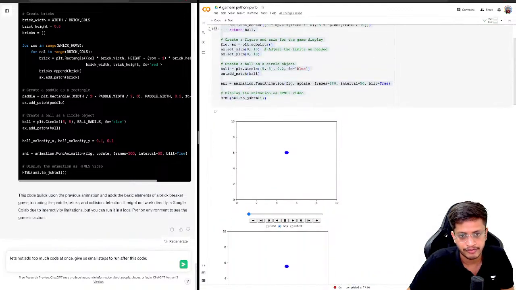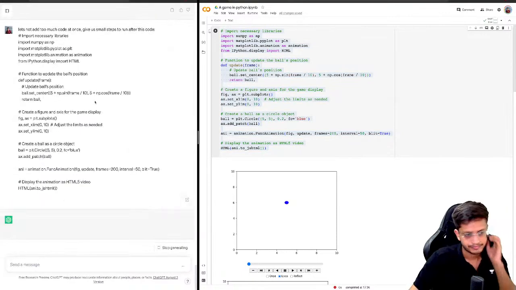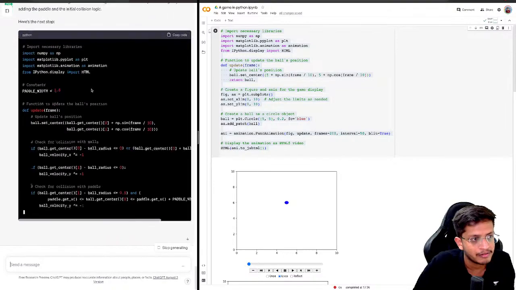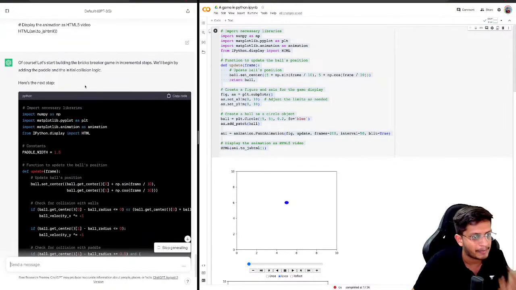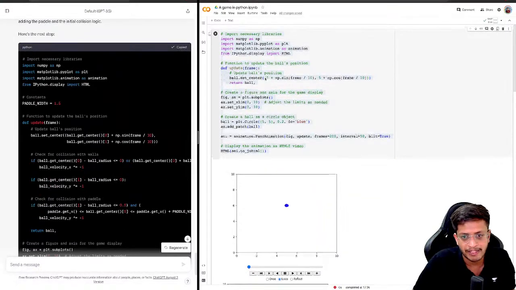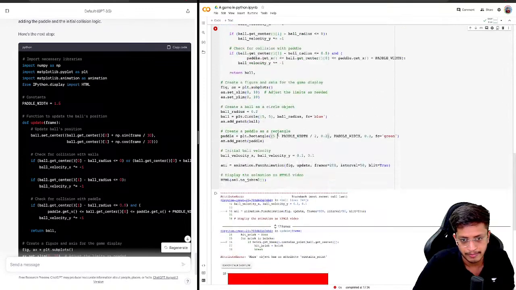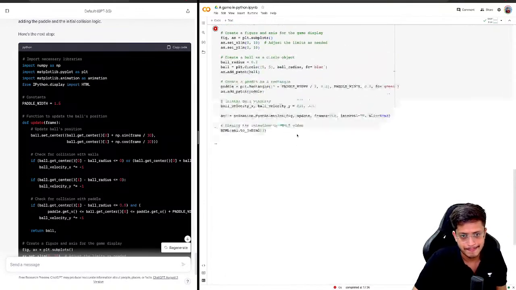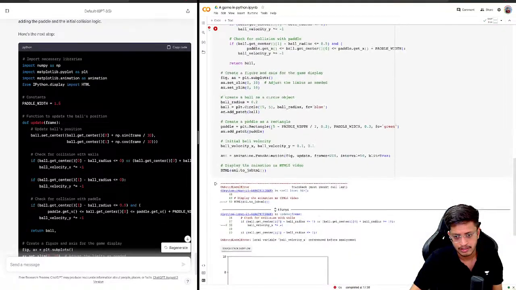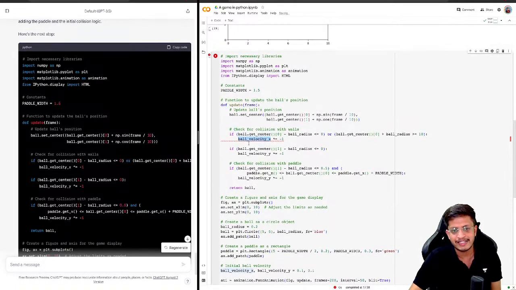So what was our code before this? Let's start building blocks incrementally. We will begin again by adding the paddle and the initial collision logic. Okay, so again, it looks like a lot, but anything is fine if it works. So yep. Okay, so it says that there is a local variable error. So let's see what it did.